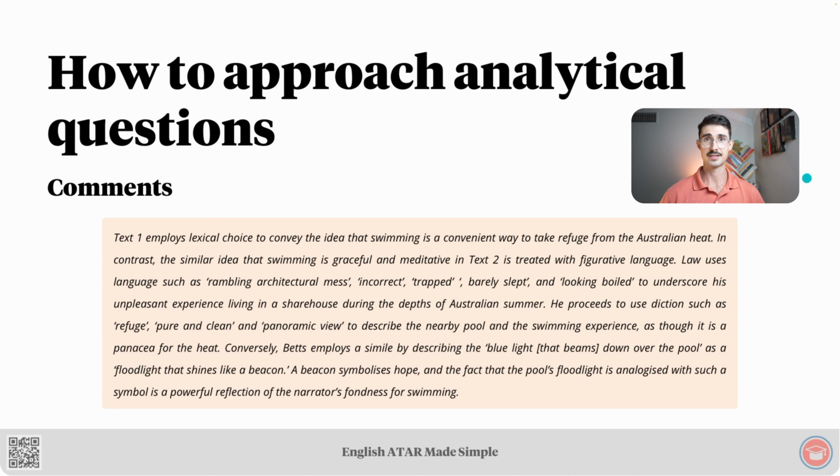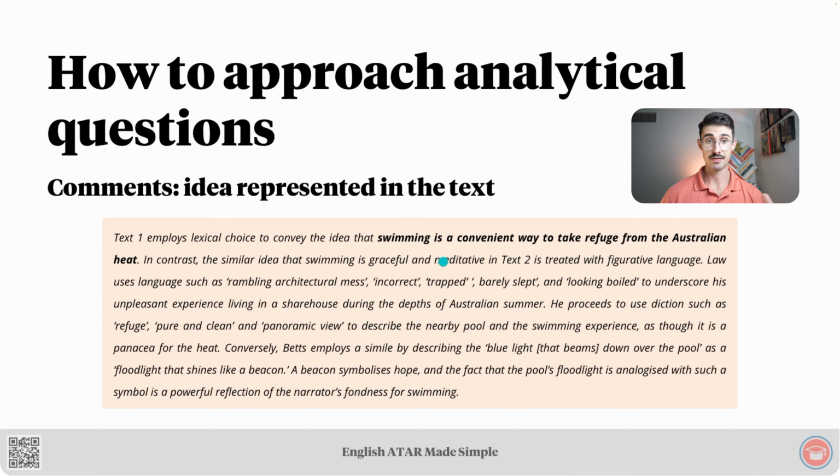Some comments. These emboldened words convey the idea about text 1, which is swimming is a convenient way to take refuge from the Australian heat. Note the something element, element 2, is swimming, and the opinion is a convenient way to take refuge from the Australian heat. The idea in text 2 is swimming is graceful and meditative. Once again, the something element is swimming, it's a concept, and the opinion is swimming is graceful and meditative.